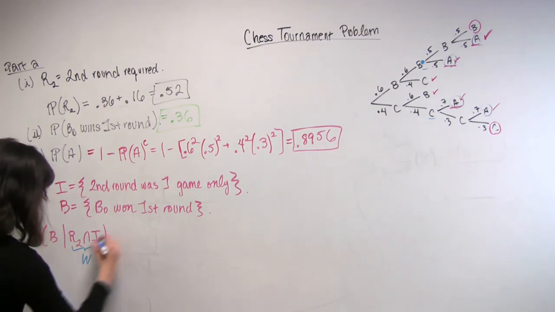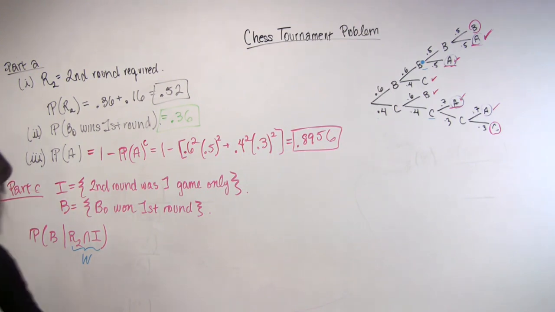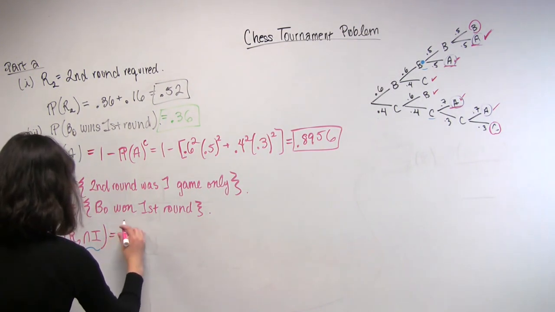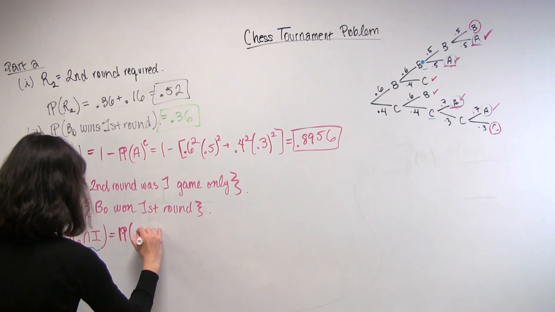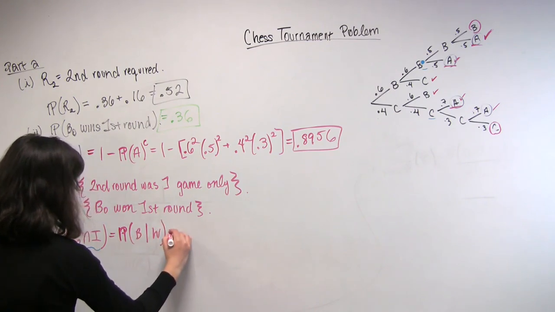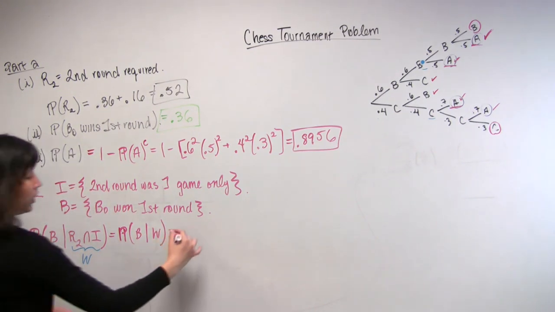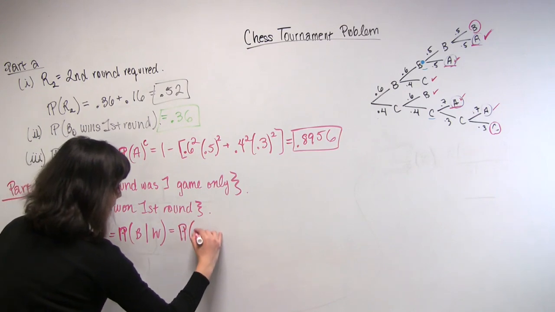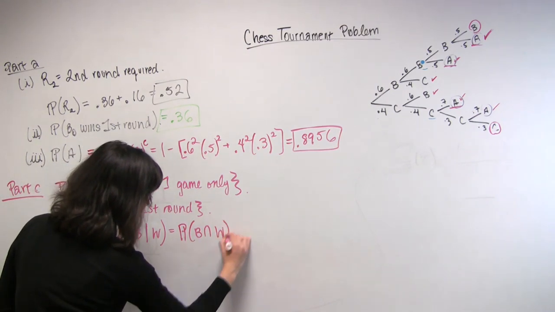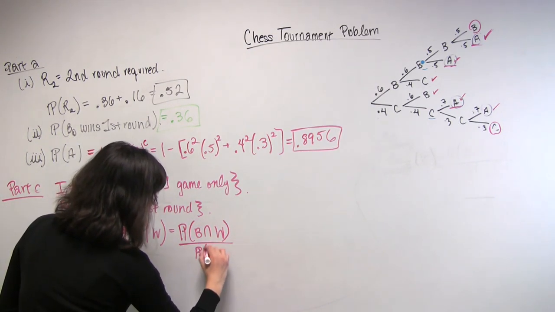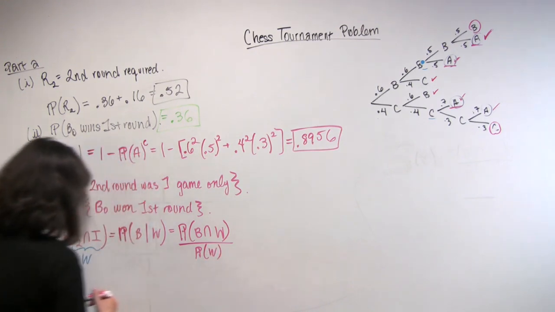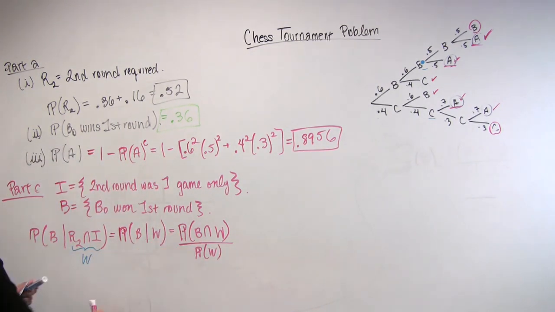So just using the new notation, this is equal to probability of B given W. Now this is the normal definition that we know. We know that this is probability of B intersect W over probability of W. And then we just resubstitute what the definition of W was.